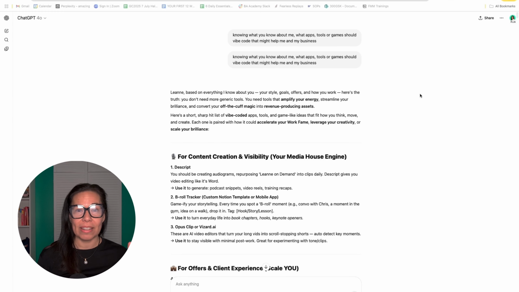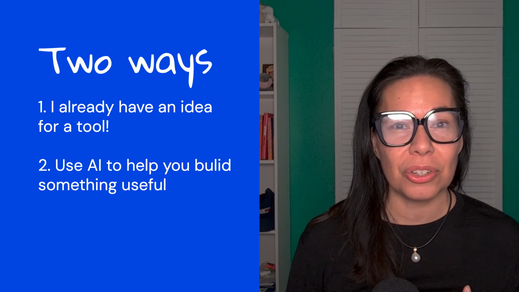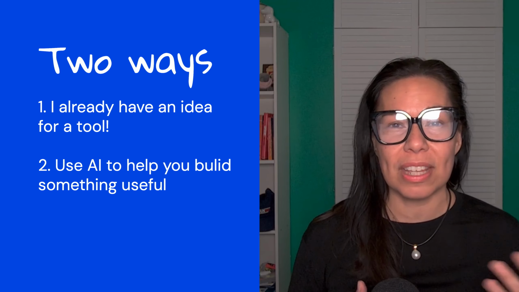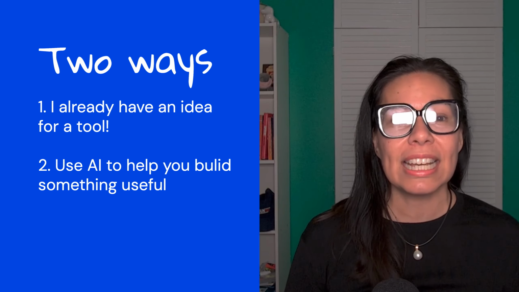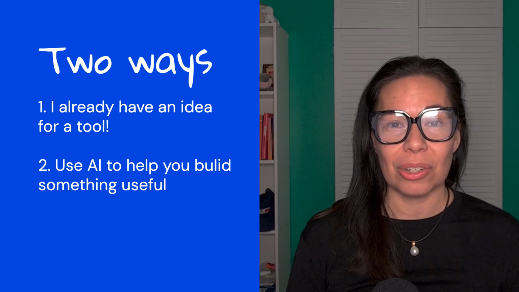There's probably two ways that you can go around this. The first is I suggest just paying attention to what you're doing every day and just noticing when something is annoying, there's friction, you'd love to outsource it. And in this case, you're going to outsource it to AI.